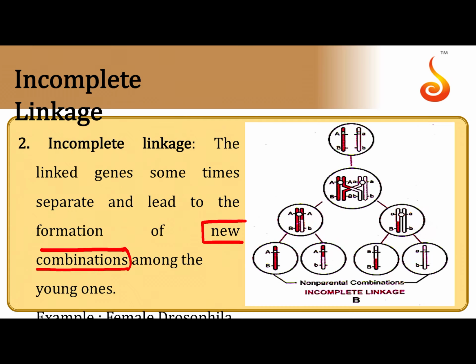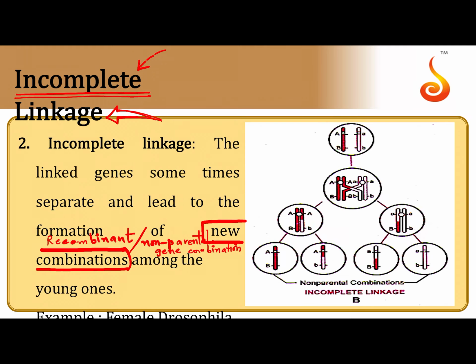The fact that you get new combinations, I hope you know that the new combinations are referred to as the recombinant types, or we can call them non-parental gene combinations. So whenever you get such non-parental gene combinations, then we can say that there is a chance of them getting separated. The fact that they get separated means they are not linked in a way that they will always stick to each other. There is a chance of them getting separated. That's why it is referred to as incomplete linkage.